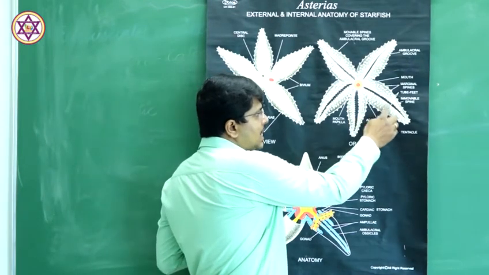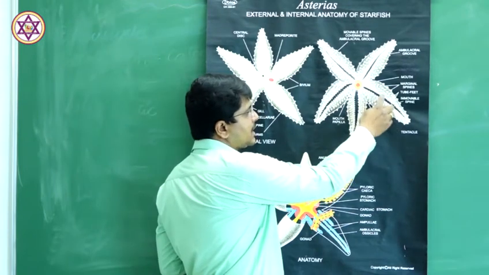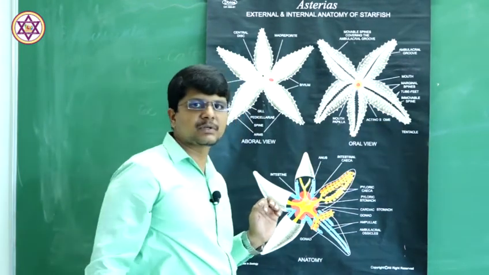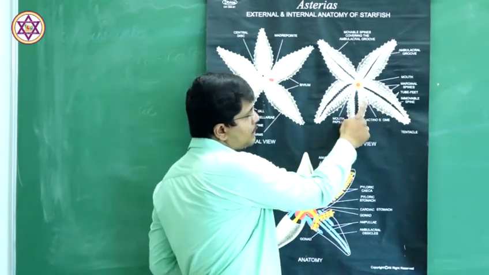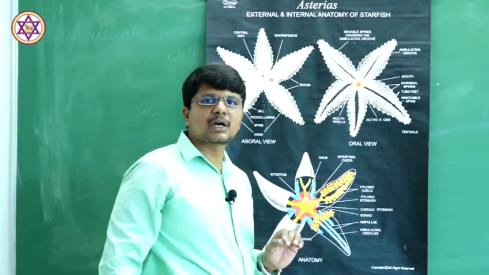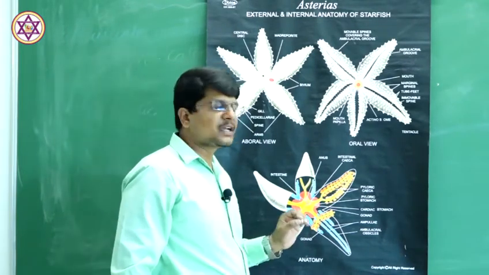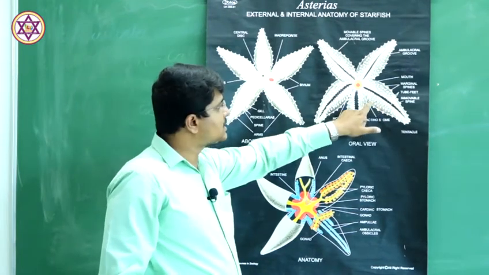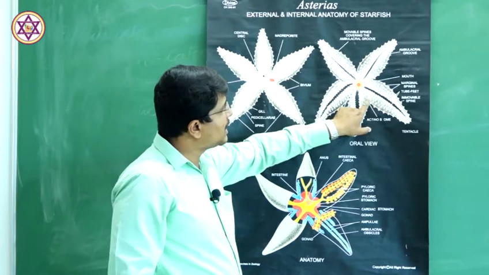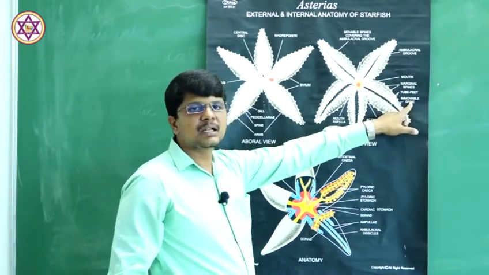External to the row of ambulacral spines, 3 rows of immovable spines are present, again calcareous spines. They do not move, they are straight and stout, and these structures are immovable spines.